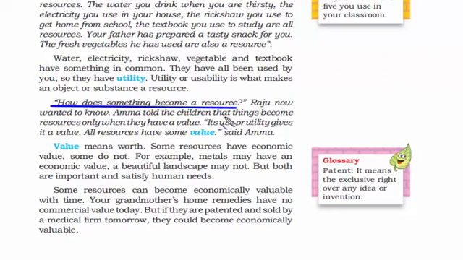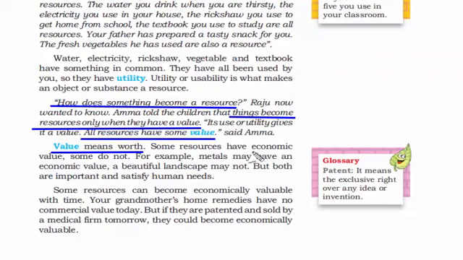To answer that question, always remember, things become a resource only when they have a value. And believe it or not, all resources have some value. Because if you're paying for your education, there is absolutely a value associated with that knowledge. Otherwise, the teachers or the college wouldn't have rolled out that kind of syllabus or curriculum to be studied. If a certain amount of energy, money, or any other effort has been put into something, then it automatically becomes something of value, because you don't want to waste time behind something which is not of any value. Therefore, value means worth.